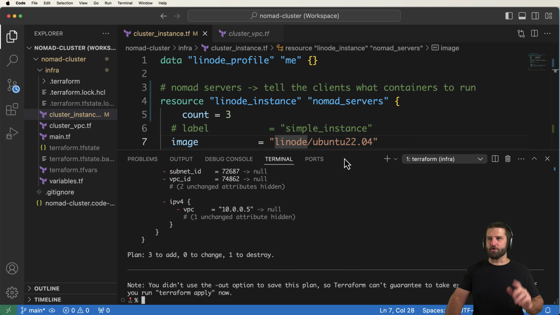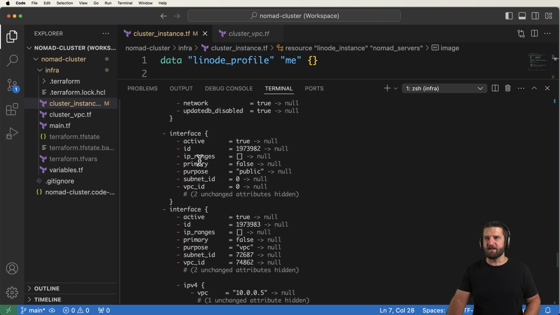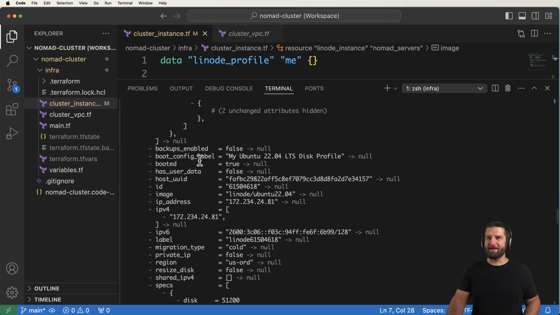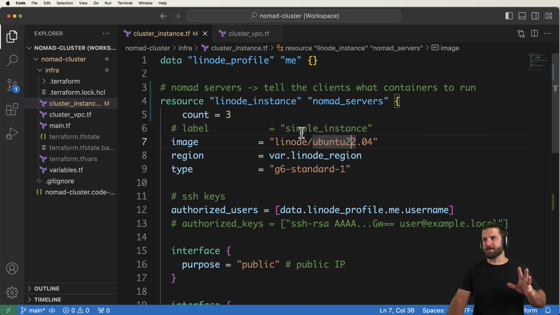And I don't want to see errors here. What I do want to see is a bunch of minuses. The reason being is the old one, that web instance, should go away. And sure enough, that's what's happening because it's not in the configuration anymore. This is something that's really nice about using Terraform itself.